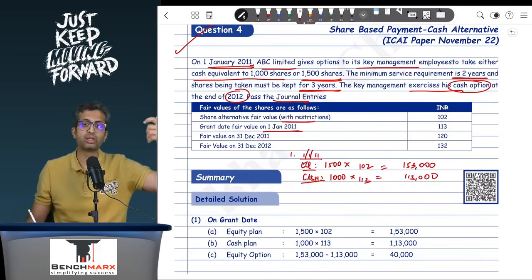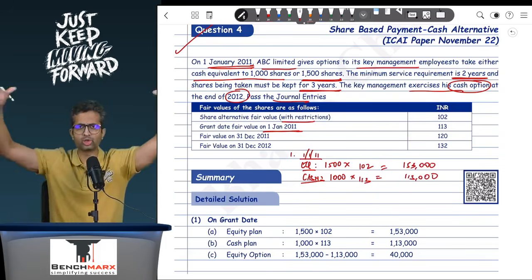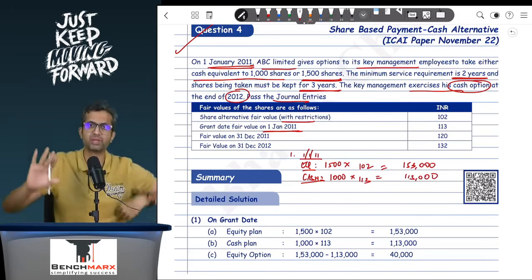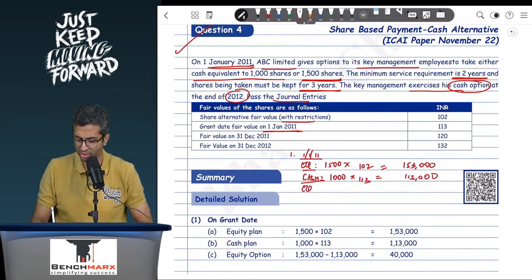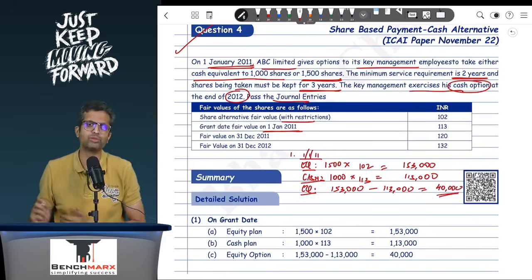Now, like in a convertible debenture, what do you do? You take the total issue proceeds, less the liability component, and the balancing figure is the equity component. Similar to that, you will say how much will be the equity component. We will say that 1,53,000 will be the total value, out of which 1,13,000 is attributable to the pure SAR, and hence the remaining 40,000 is treated as the value of the equity option.